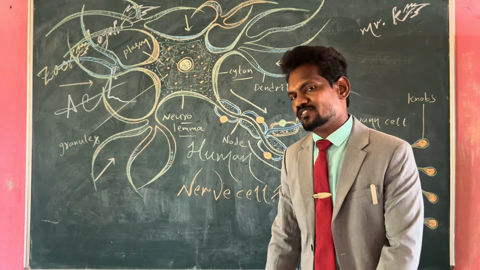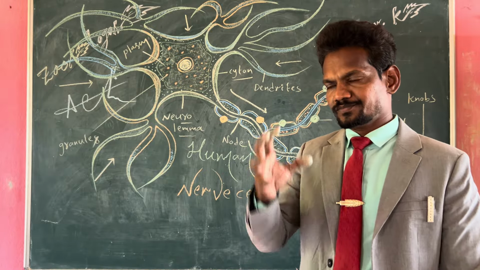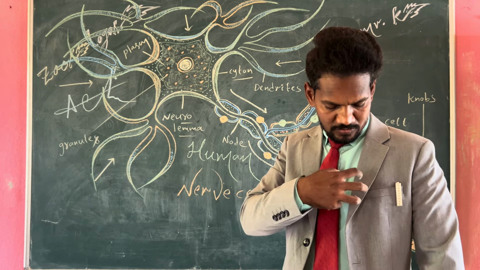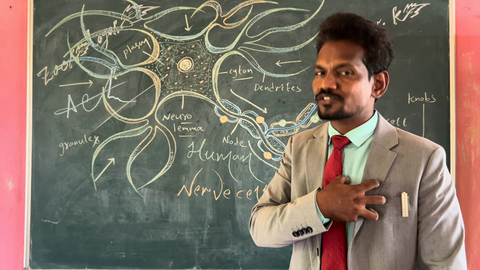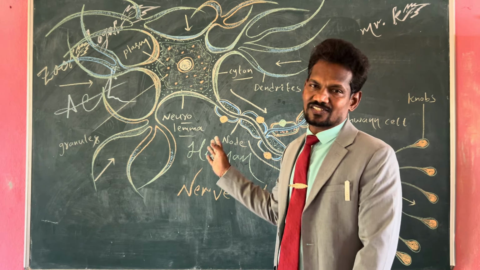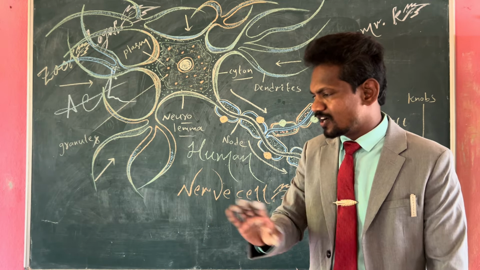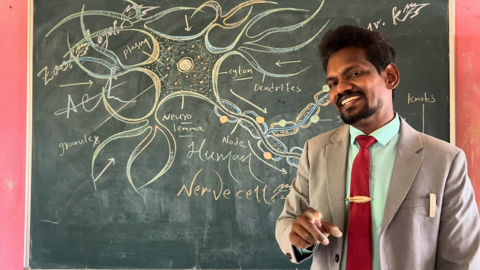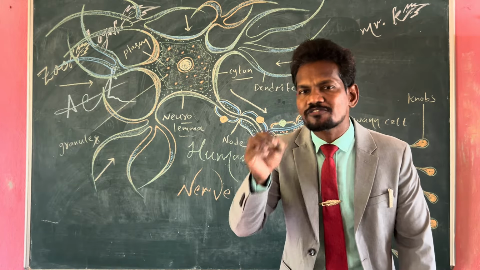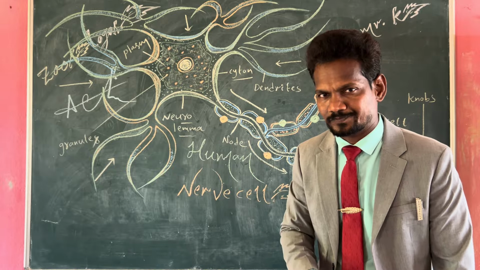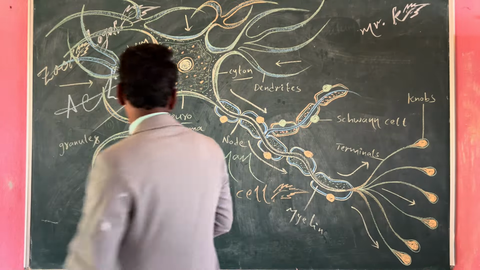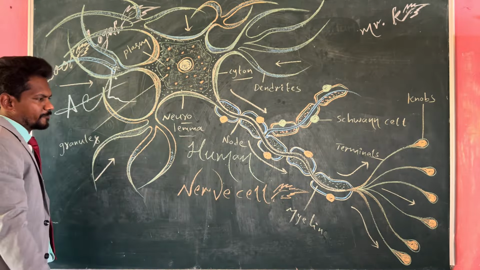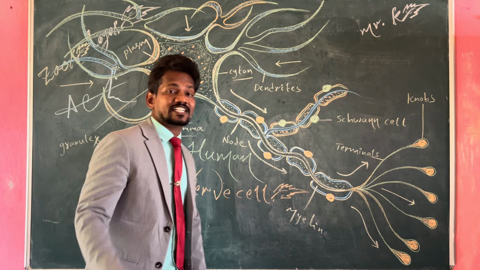One more cell is also there, the cardium cell. Cardium is nothing but heart. So cardiac muscle cells also will never be replaced once they are damaged. Lifelong, permanently they will be in the inactive phase. The reason is the presence of G0 phase in the cell cycle. So this is the brief information regarding the neuron or nerve cell. Different parts are there and names also. We have discussed the types also.